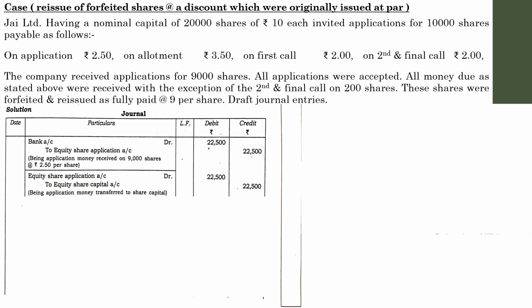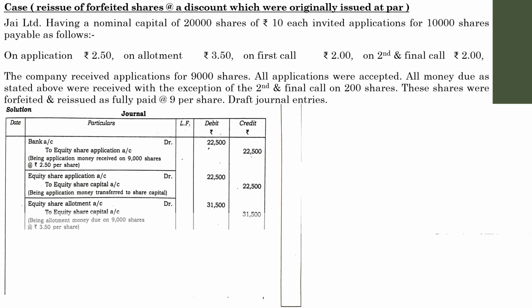Next one, with regard to allotment. There are no other adjustments with regard to allotment, so just pass the two entries. First one is the due entry, and after that you have to pass the payment entry. So first of all, due entry: equity share allotment account debit to equity share capital. Number of shares is 9,000, value of allotment per share is 3 rupees 50 paise, so 9,000 into 3 rupees 50 paise, 31,500.